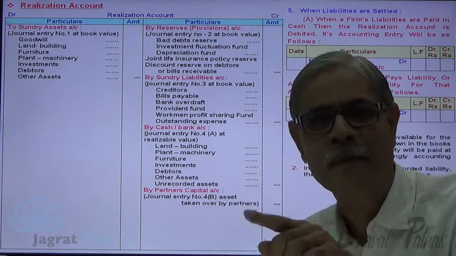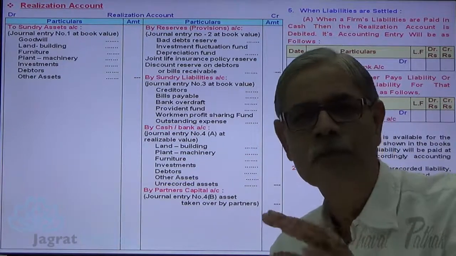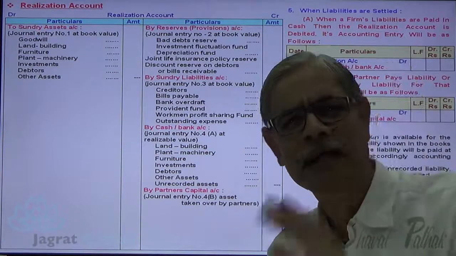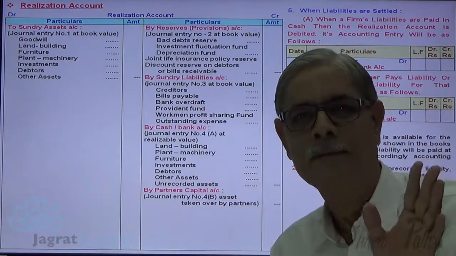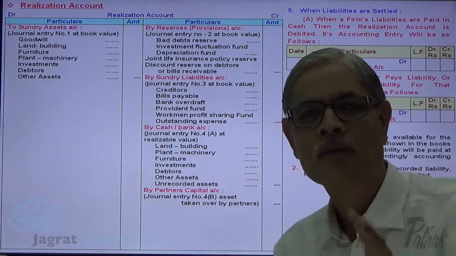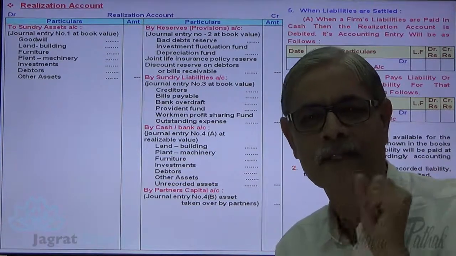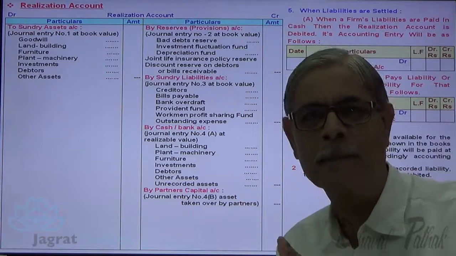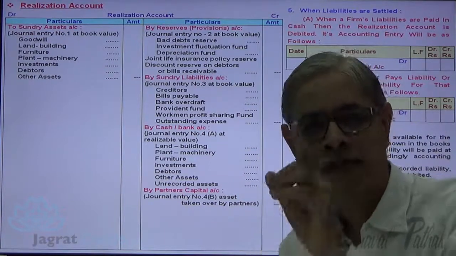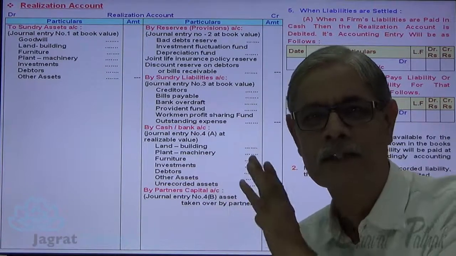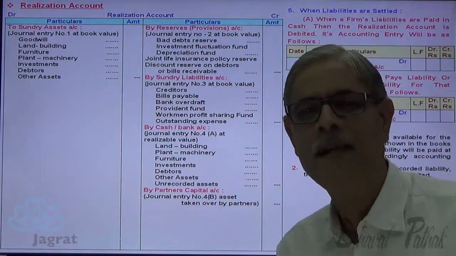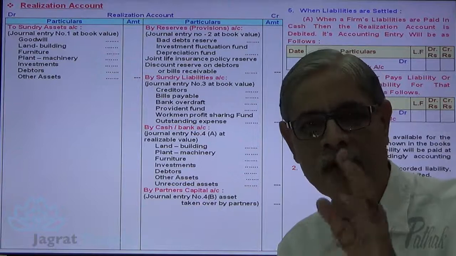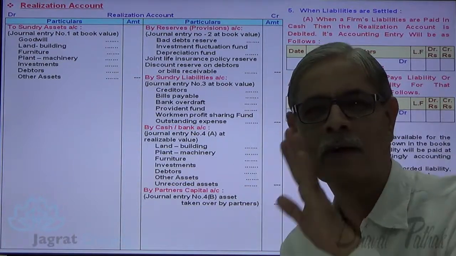Unrecorded liability paid by giving either recorded asset or unrecorded asset, in both situations, no entry. So there is no difference in accounting for settlement of unrecorded liability. If the settlement of unrecorded liability has taken place, you have to write the entry exactly in the same manner as the entry you write for settlement of recorded liability.